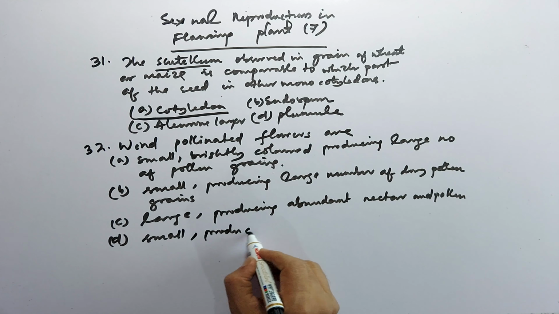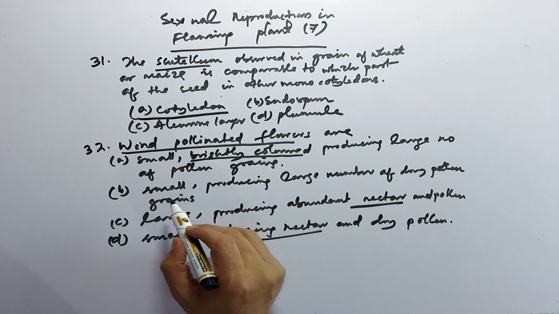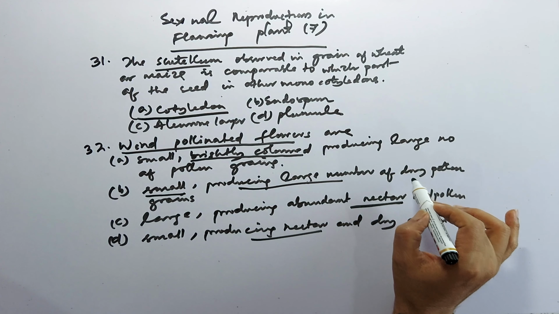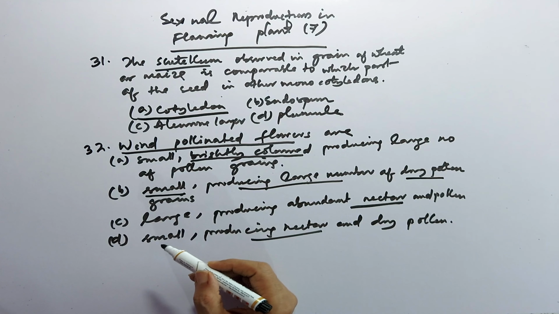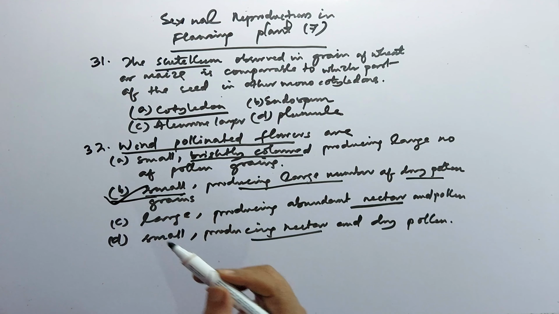No need of any reward, because there is no discrimination by wind. So the option small, producing large number of pollen grains, with large loss sometimes faced by the plants, and dry, so they can easily be carried by the wind. This is the correct answer.